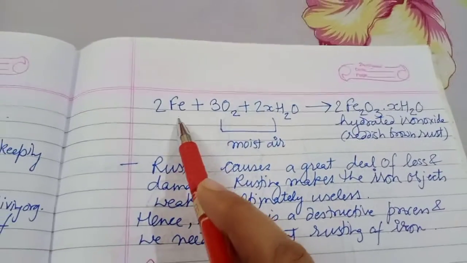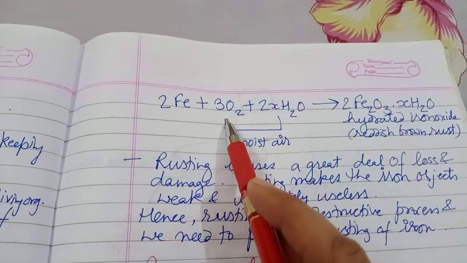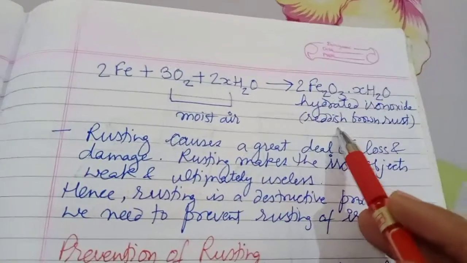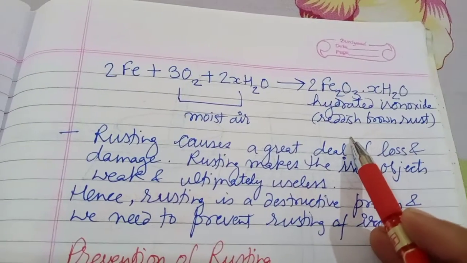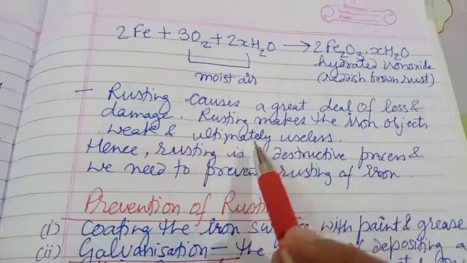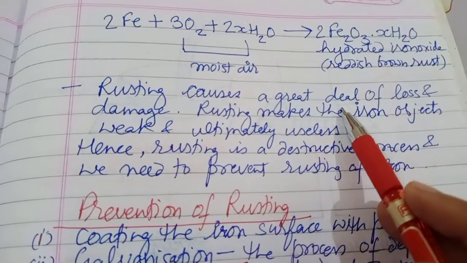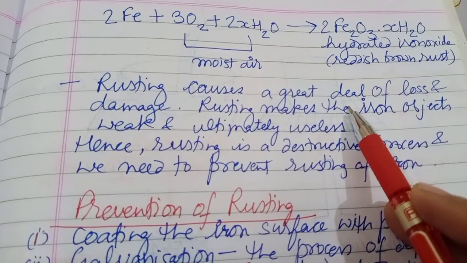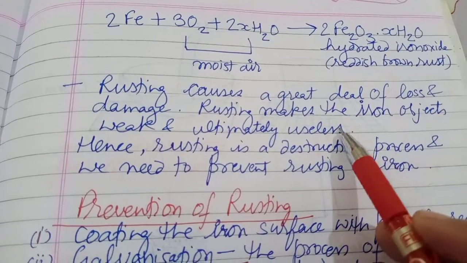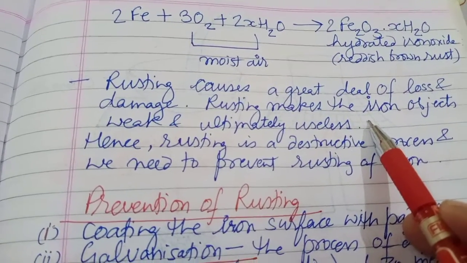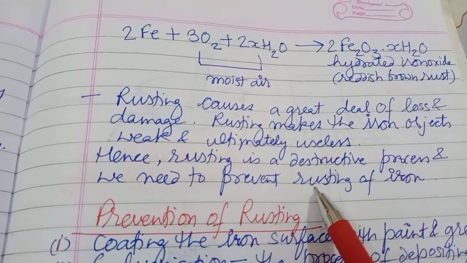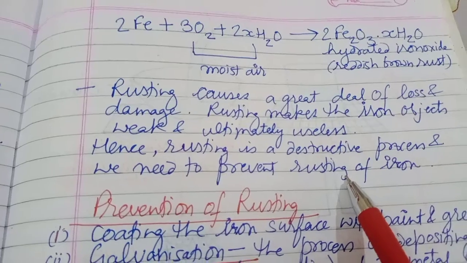So what will happen? Iron will combine with oxygen and water, or moist air, and we will get hydrated iron oxide, which is reddish brown in color, and we call this rust. Rusting causes a great deal of loss and damage. Rusting makes the iron object weak and ultimately useless. Hence, rusting is a destructive process and we need to prevent rusting of iron.